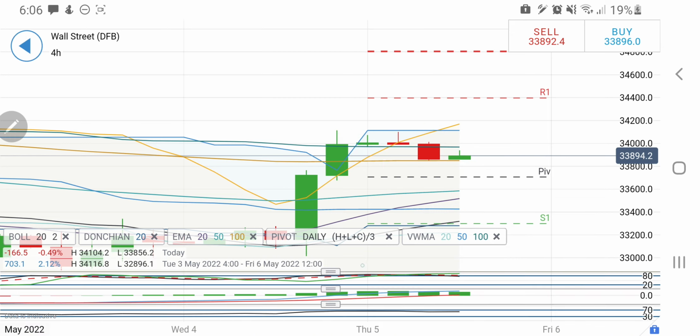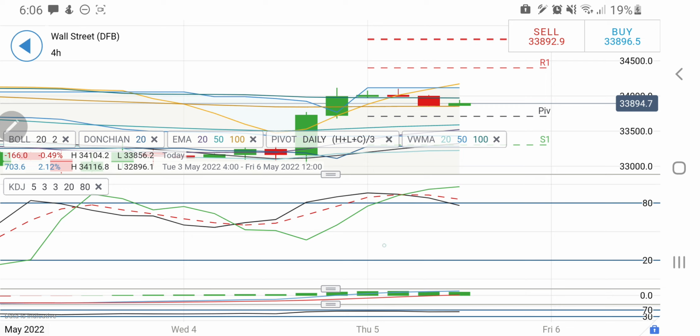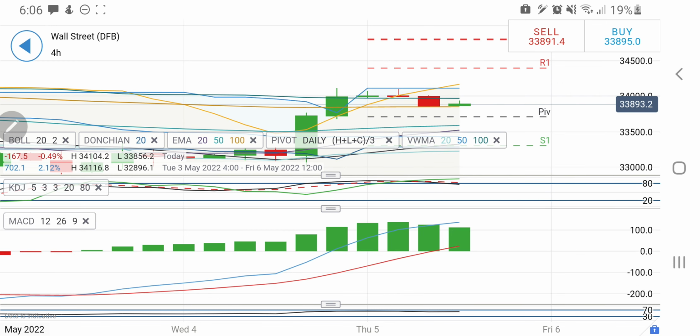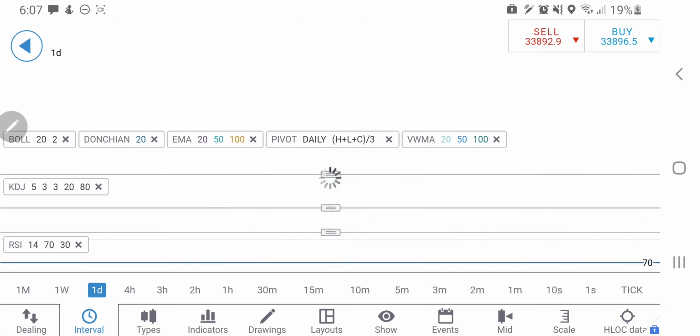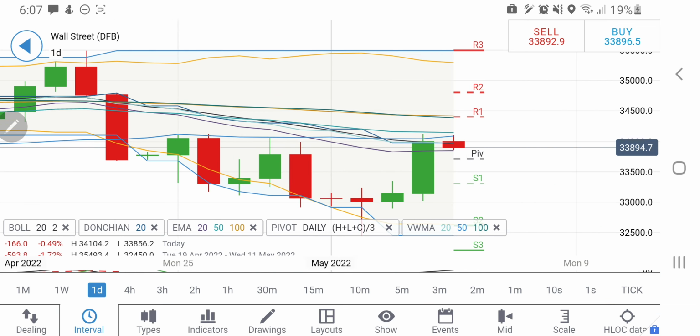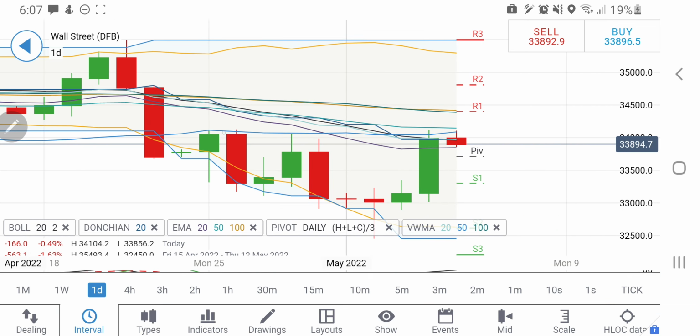So I'll be cautious with the longs till it remains below 34,150, because see the 4-hour charts, the stochastic is overbought, it is sloping downwards, but these indicators can change anytime. Look at the MACD, it is also trying to converge from here, so probably a convergence may lead to a drop out there.